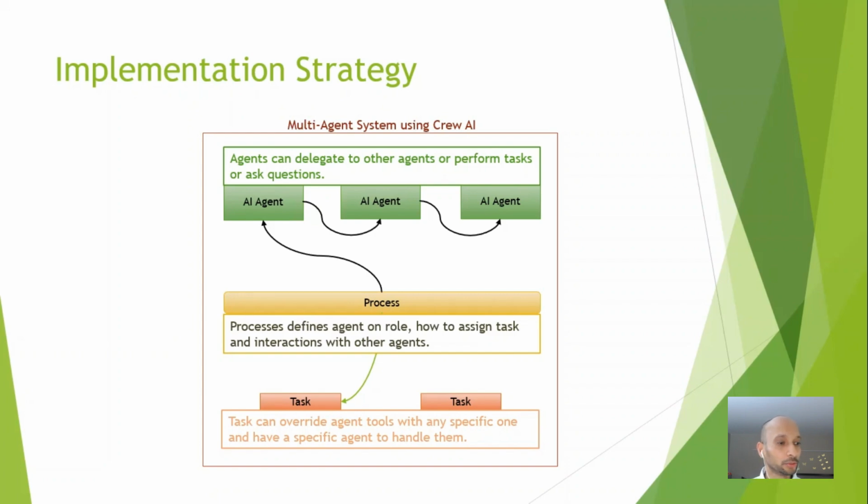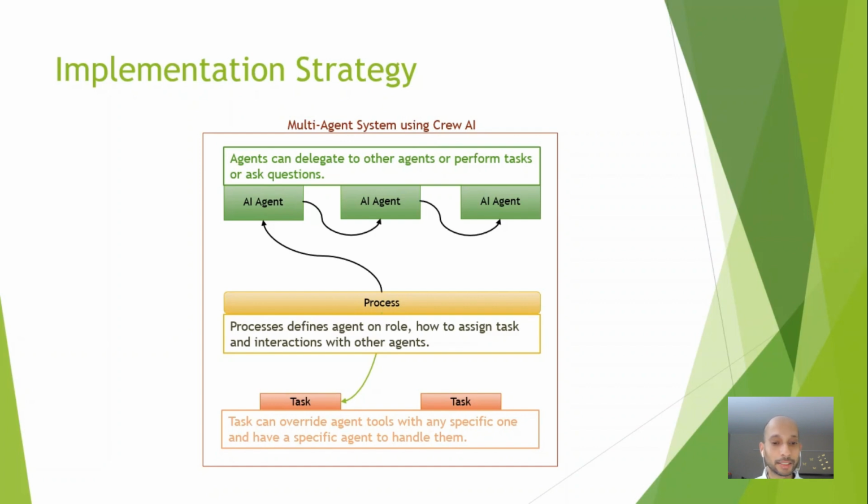So what we are looking into is one such framework, CrewAI. CrewAI provides the framework where the process will define an agent's role and what that agent is supposed to do. And it also assigns a task and interactions with other agents. So an agent can perform a task or delegate a task to the other agent or ask questions.